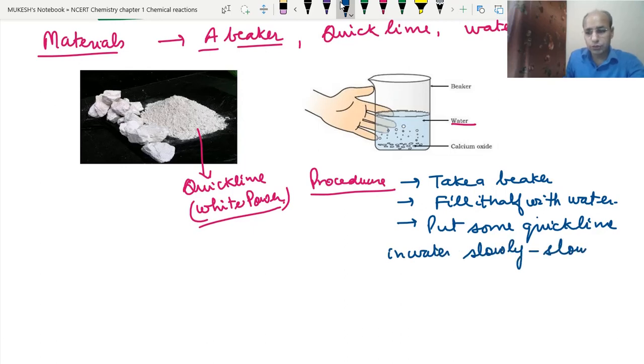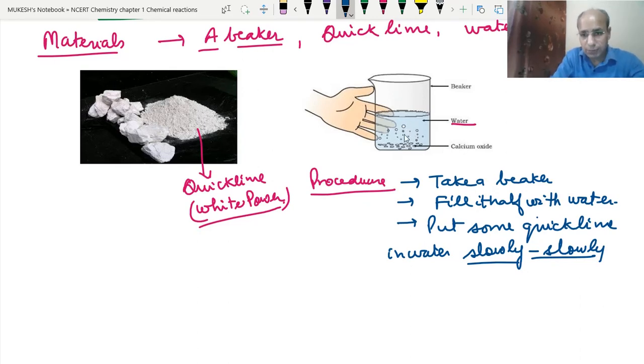So why slowly and slowly? Because if we put so much quicklime all together, then a lot of heat will be generated. Then the water may spill out, and when the water spills, it can harm the person who is performing this experiment. Okay. So what will we do? We will put some quicklime slowly, not too much.